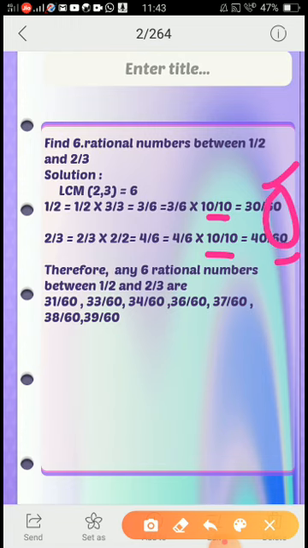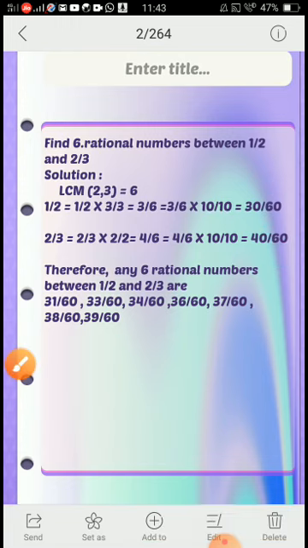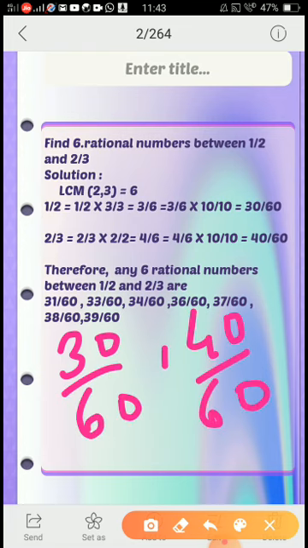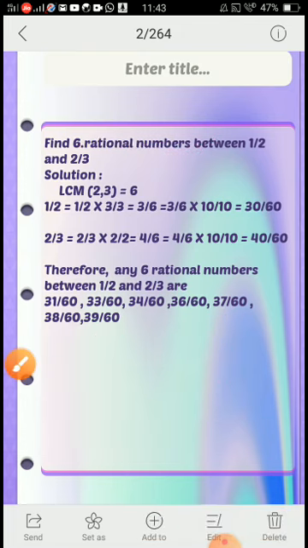Both the denominators are the same. So now between 30 by 60 and 40 by 60, I have 9 numbers. So I can take any 6 rational numbers. This is the way to find any 6 rational numbers between any 2 rational numbers.